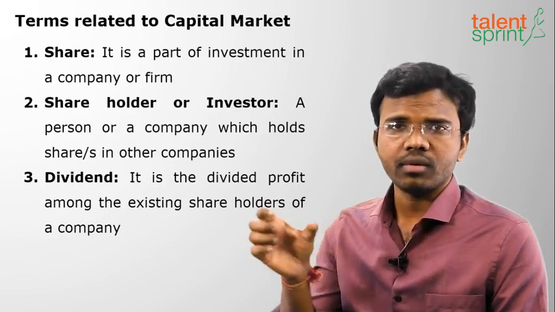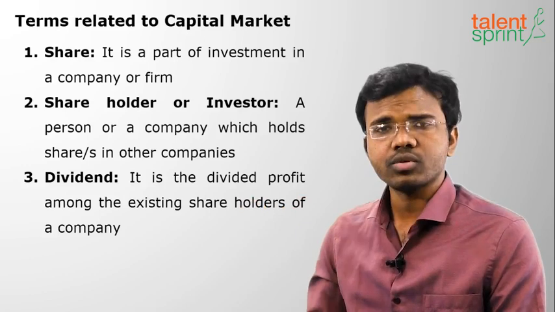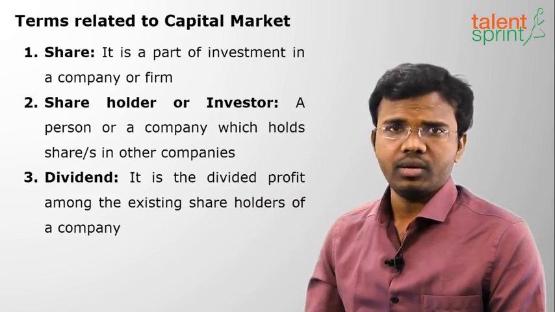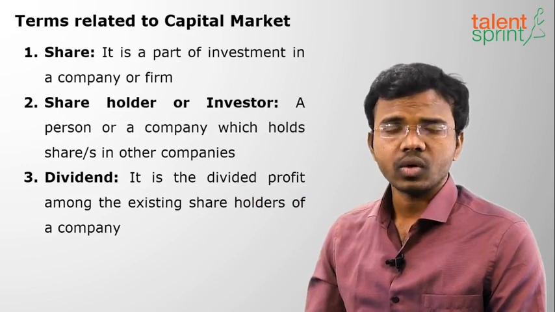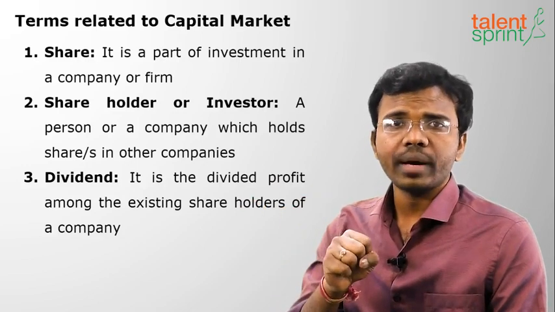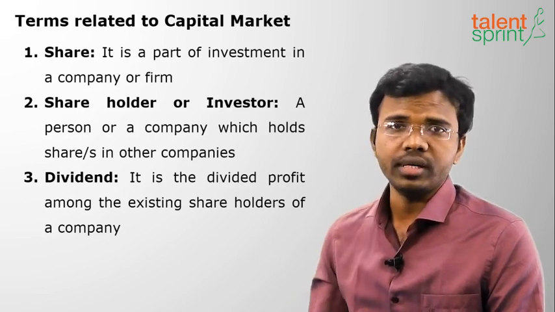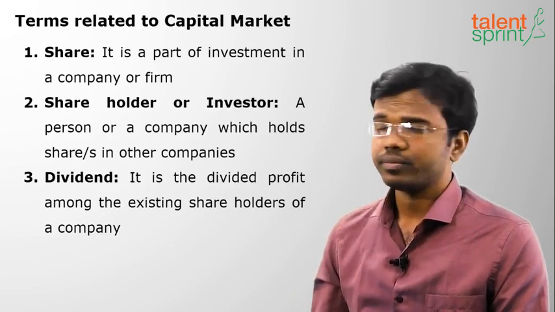So each one will get 1 rupee. Like that. Suppose one person is holding 30%. So you will get 3 rupees in that 10 rupees. Clear with that? Okay. So based on shareholding pattern, they will get the divided profit. That is called dividend. Clear with this?